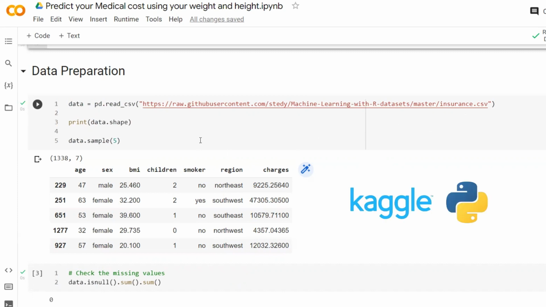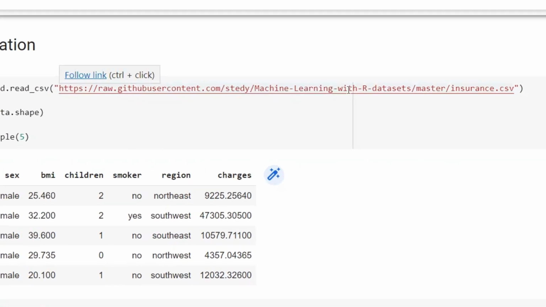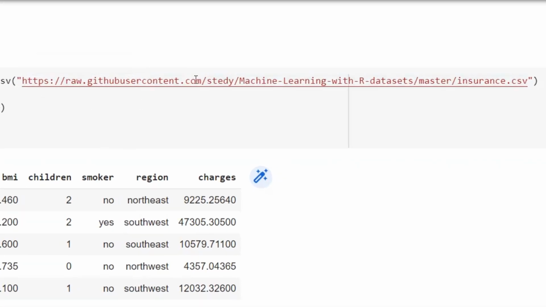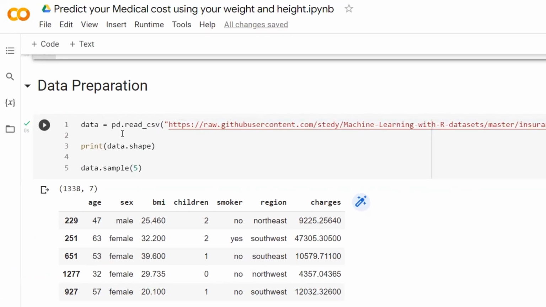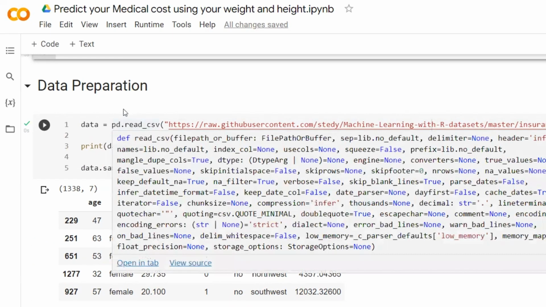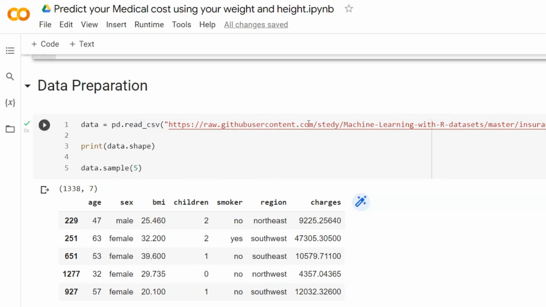Finding it is so easy. You just need to Google insurance on Kaggle and go to the Kaggle link, and on Kaggle, you can find the raw location. And if it's not easy for you, you can use this raw location here. I put the whole raw location here. If you type this location, you're going to get this dataset. By using the read_csv function, we're going to import this dataset into the variable named data.